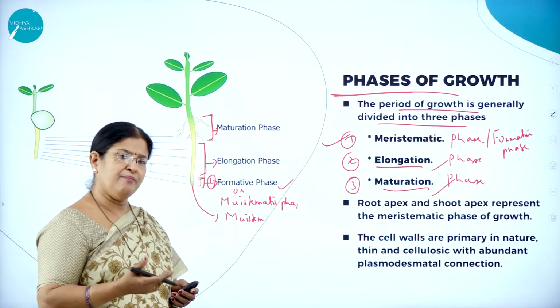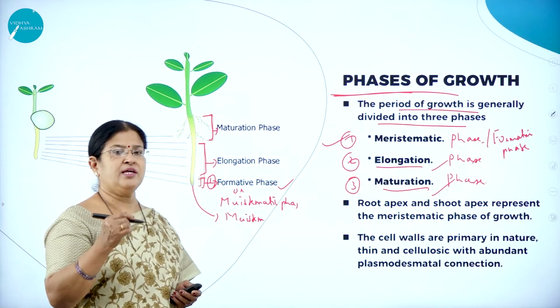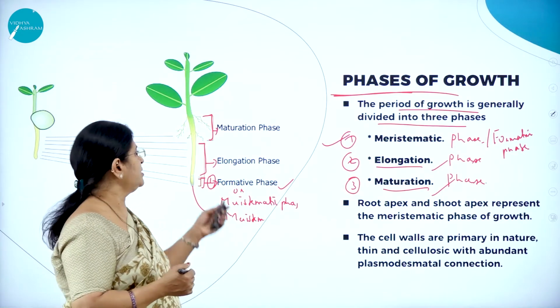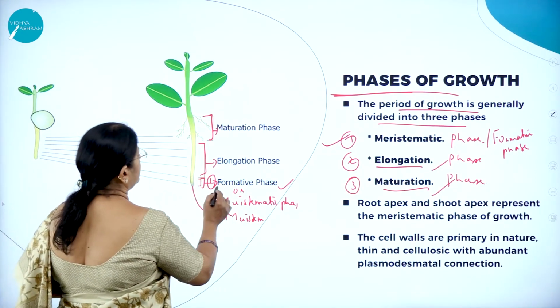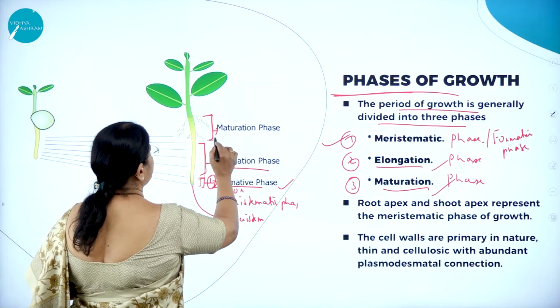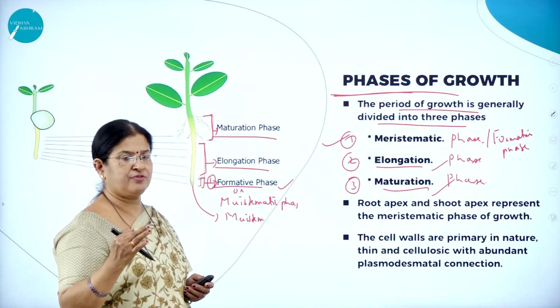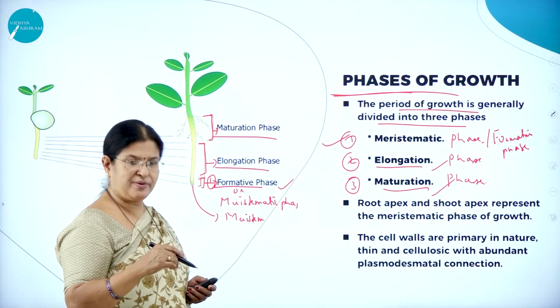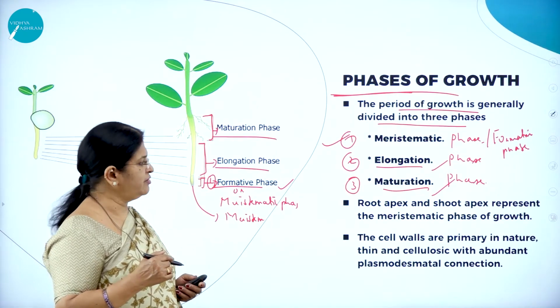That is the plumule of a seed. So even in root or in stem, you can see the three very important phases: formative phase, elongation phase and maturation phase. What are the three very important phases of growth? The meristematic phase, elongation phase as well as the maturation phase.